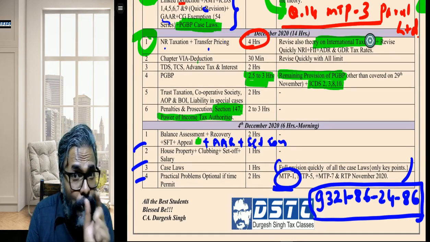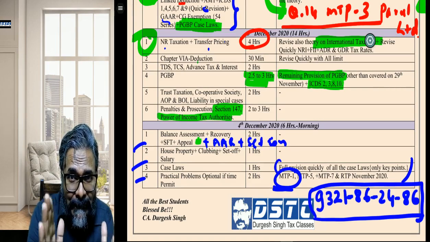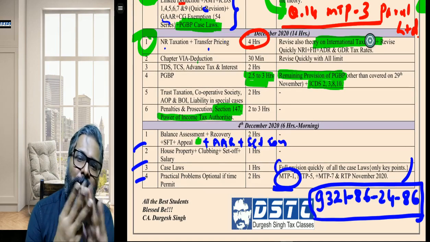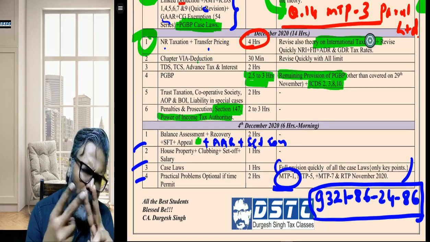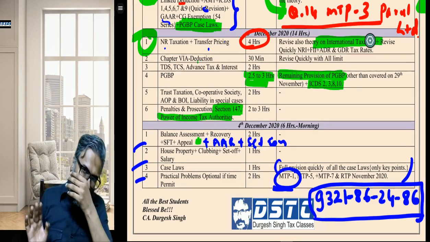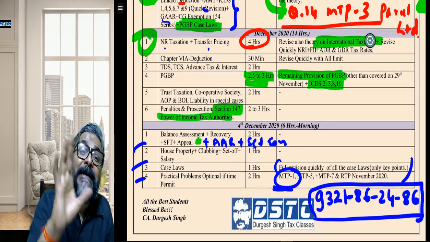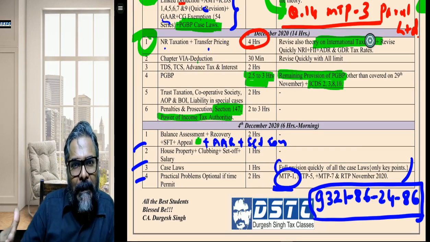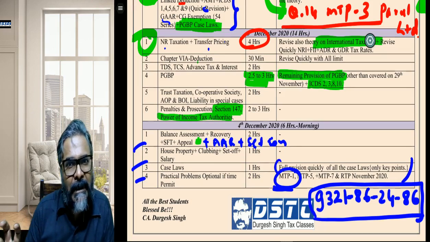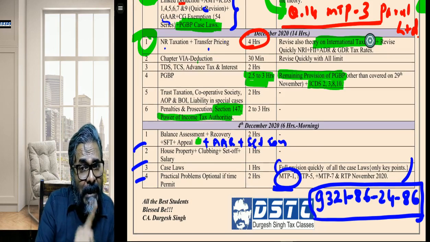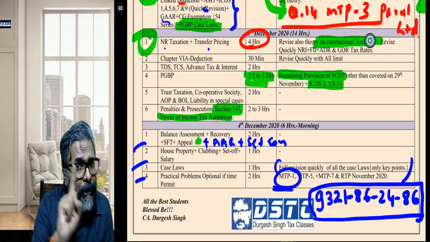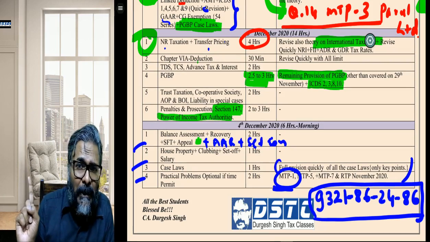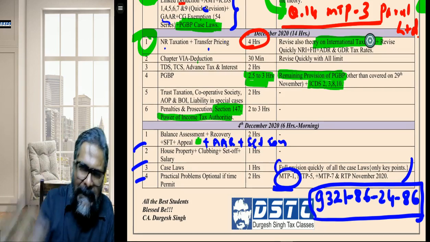Now, the strategy is like this: 3 full questions, or 2, whichever you know the best. I'm talking about descriptive. You will attempt those first. Try to secure 25 to 30 marks. The initial 30 marks is the key, students, and those 30 marks have to be the best attempt. I'm not only talking about DT, I'm also talking about the other papers as well.